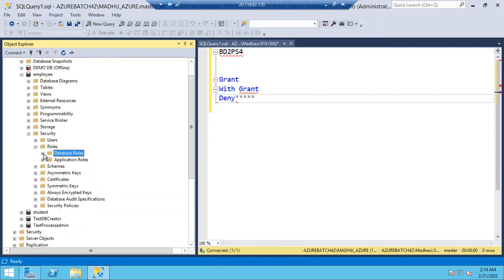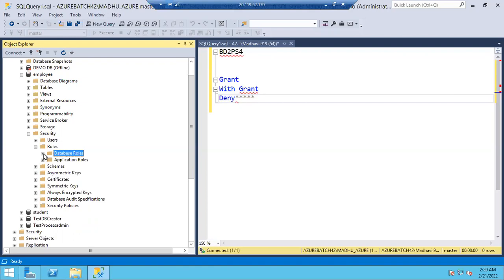See, server roles are server level entities. Whatever server role you add a login to, those permissions will be applied on the server level. Kill you can apply on the server level, or creating logins you can apply on the server level. Whatever permissions, those will be applied. Server roles means server level entities. The permissions also are server level only.